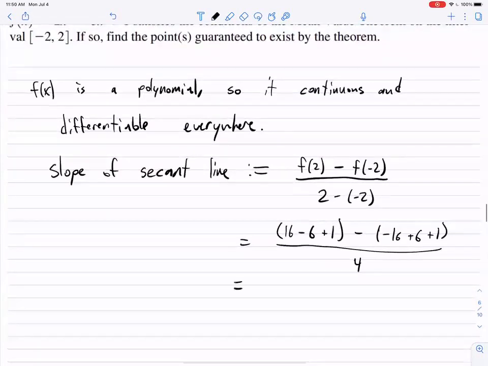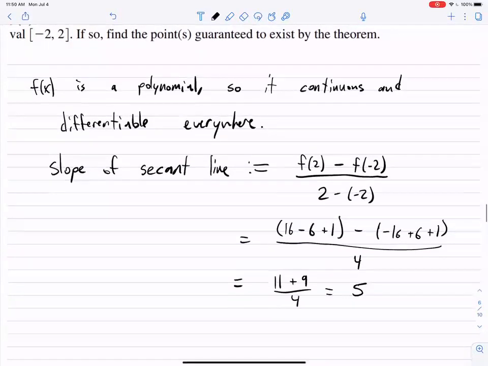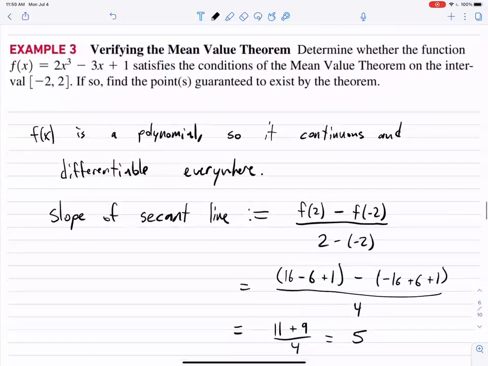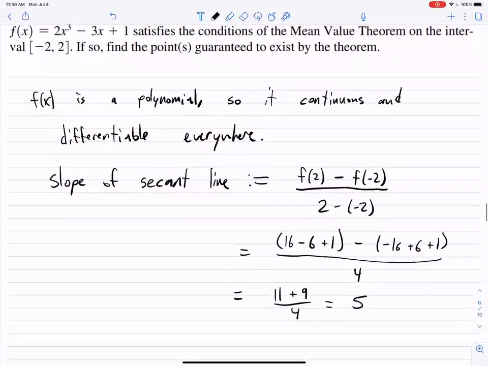And so what's the slope of the secant line going to be? It will be 11 plus 9 over 4, which is 5. So that's the slope of the secant line. And so it satisfies the theorem.